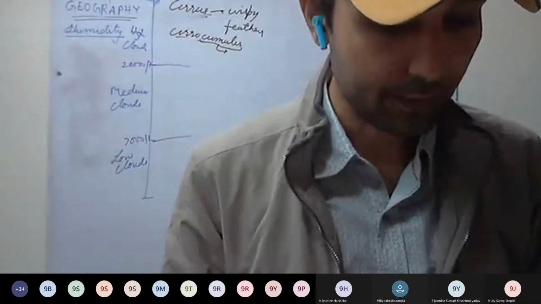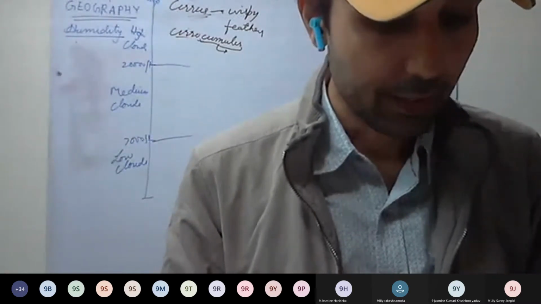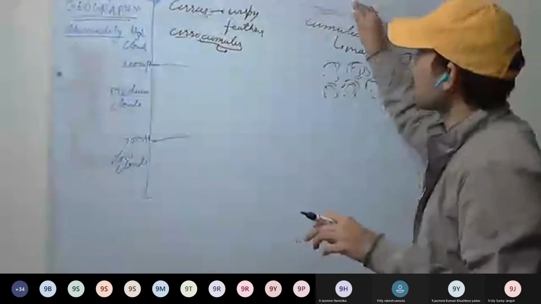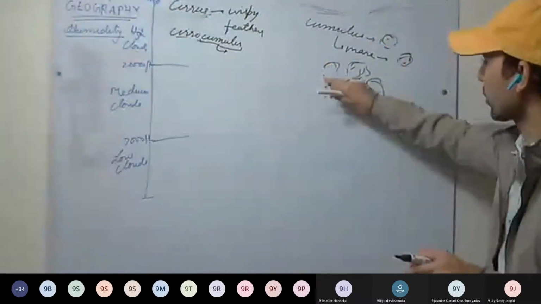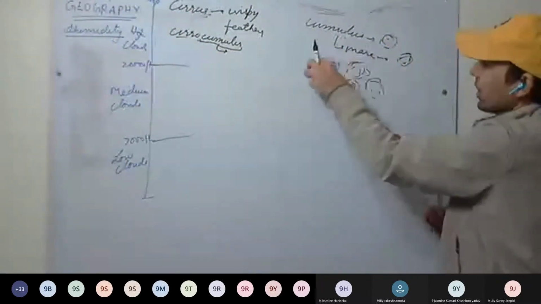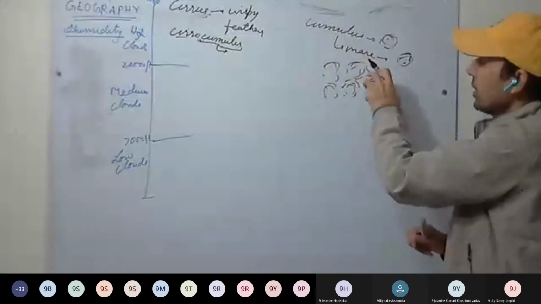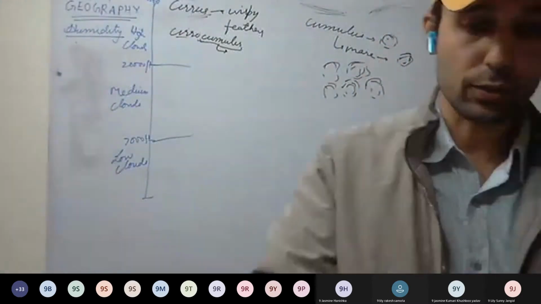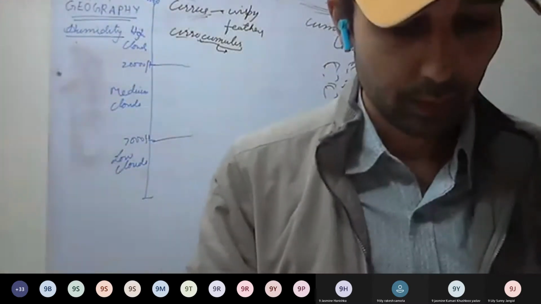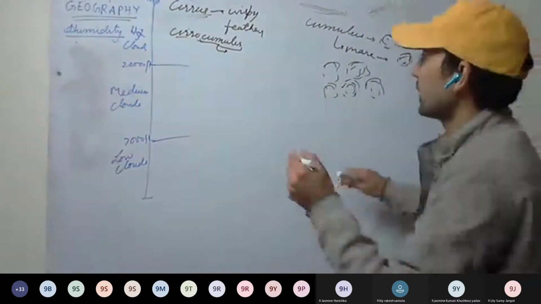This is cirrocumulus clouds. Cirrus is a wispy-like structure; cirrocumulus has small globes of puffs. You can see those cirrocumulus. Now next is cirrostratus.